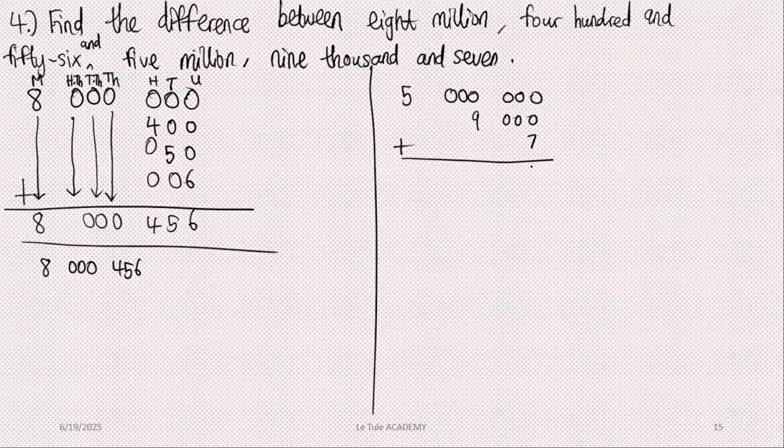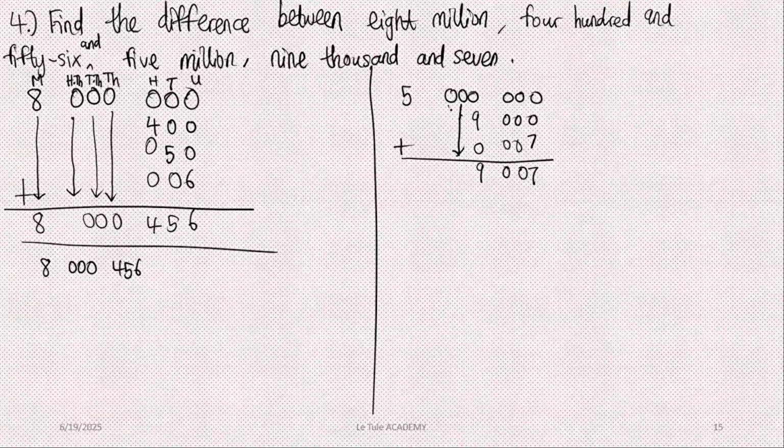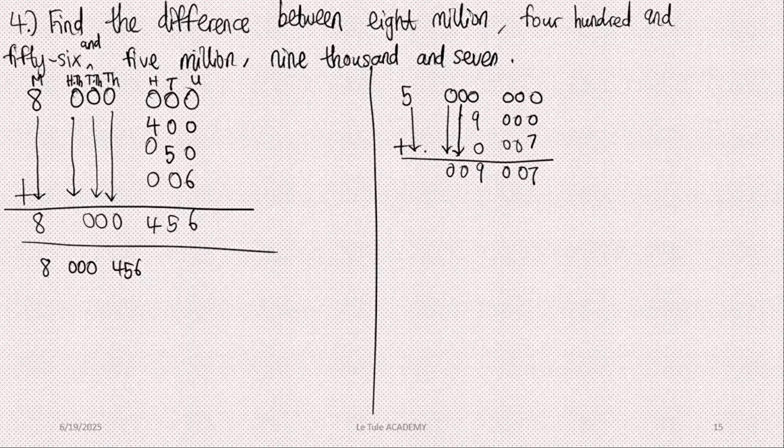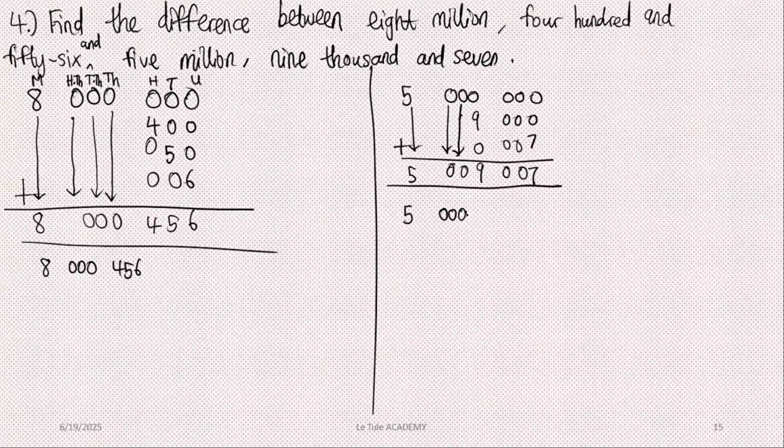0 plus 0 plus 7, 7. 0 plus 0, 0. 0 plus 0, 0. 0 plus 9, 9. I told you can just bring it down. 0 plus 0, bring it down. 5. So this is going to be 5,009,007. The next thing to do is to find the difference.